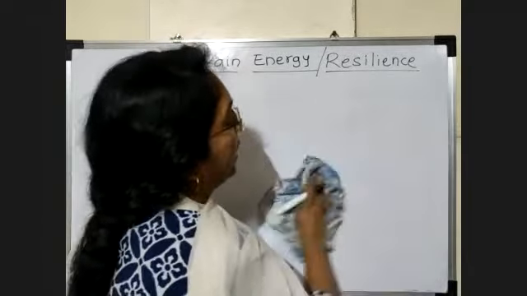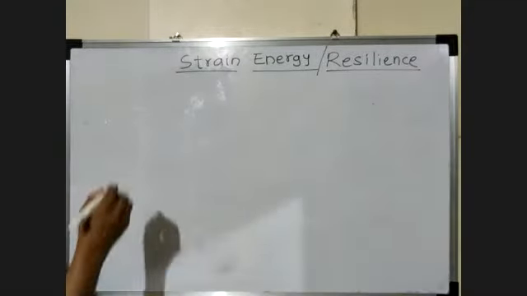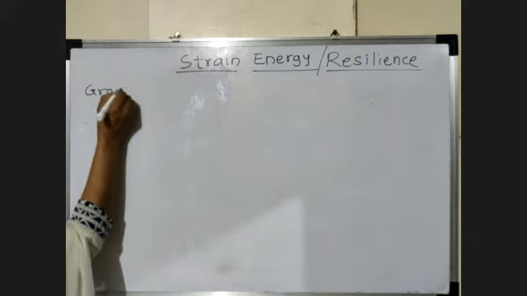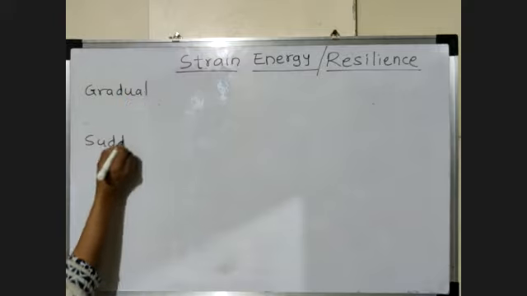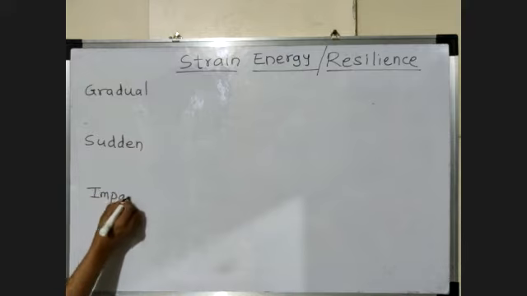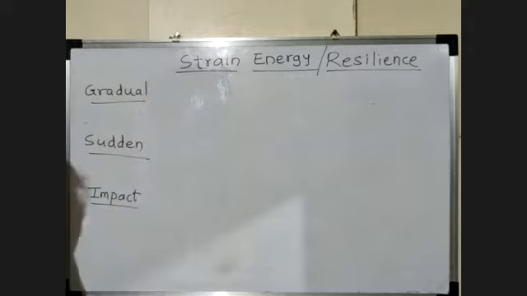Strain energy depends on the type of loading. The load is applied by three types. First is gradual loading, second is sudden loading, and third is impact loading. Now we see one by one what is meant by gradual, sudden, and impact type of loading.